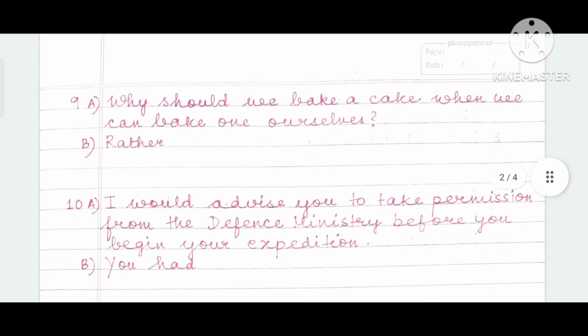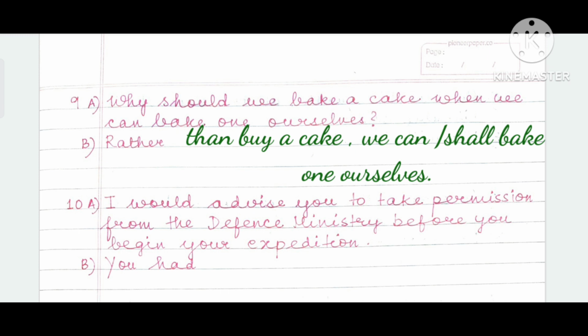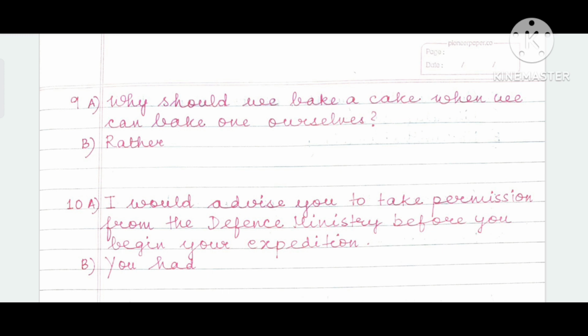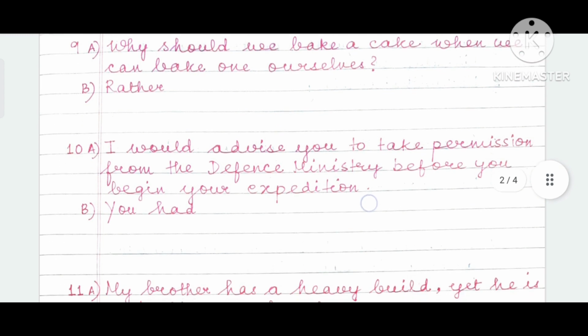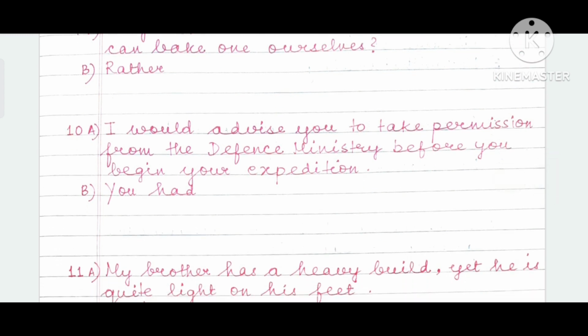Why should we bake a cake when we can bake one ourselves? Rather than buy a cake, we can bake one ourselves. Or rather than buy a cake, we shall bake one ourselves will be the right answer. And if more than one answer is true in a particular case, then don't write both the answers. Write any one.